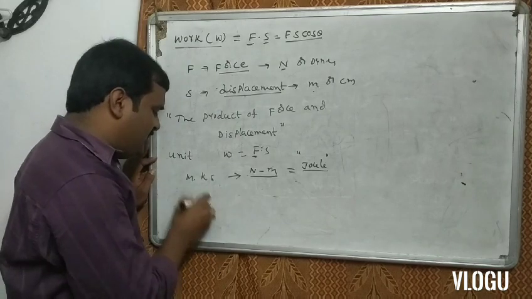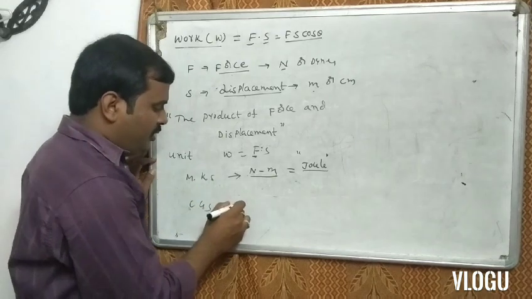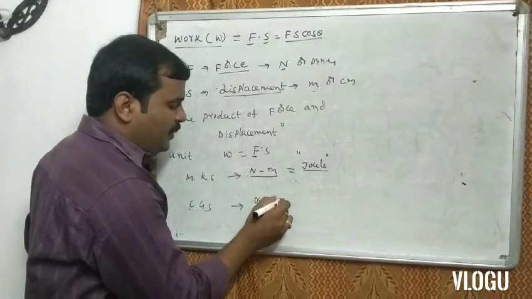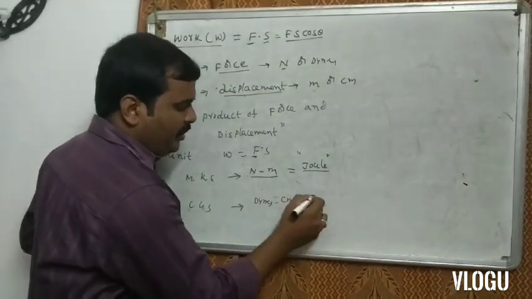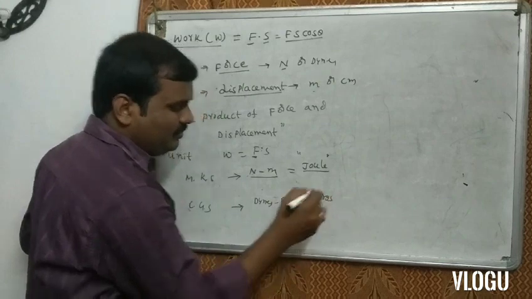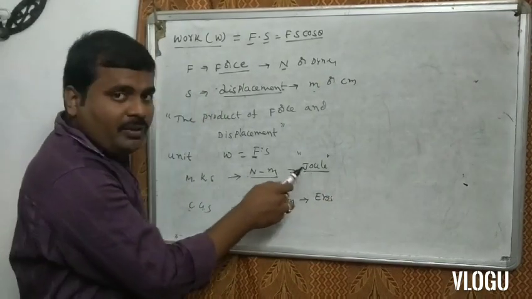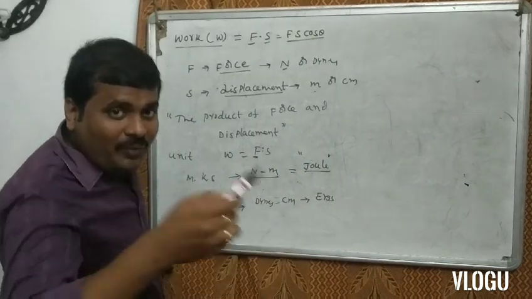Next one, what is the CGS unit of work? In CGS, force is dyne and displacement is centimeter. This dyne centimeter is nothing but erg. So finally I concluded, joule is the MKS unit of work, erg is the CGS unit of work.